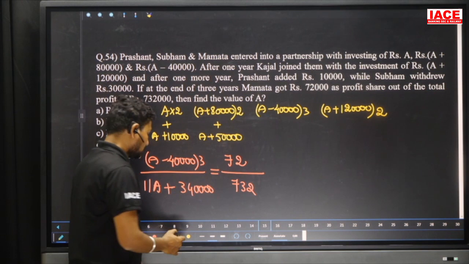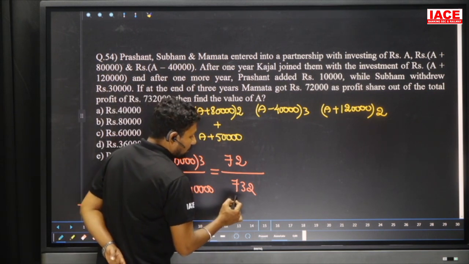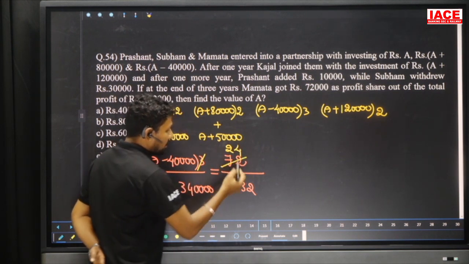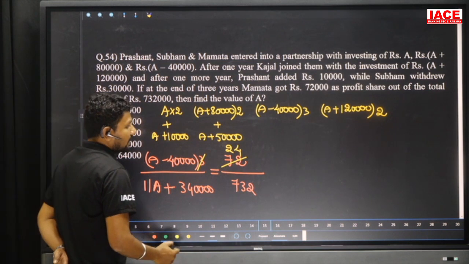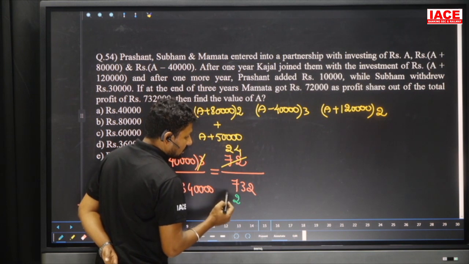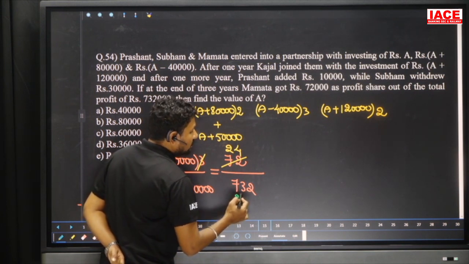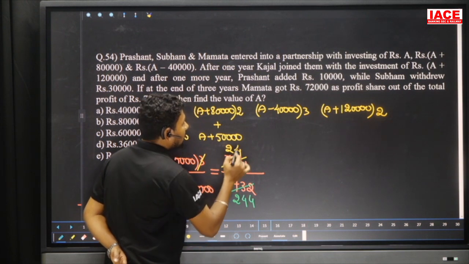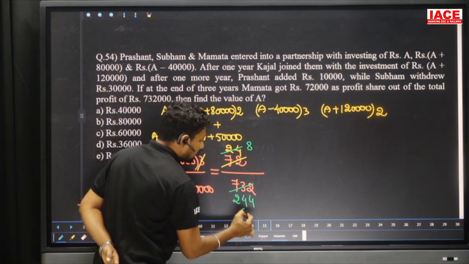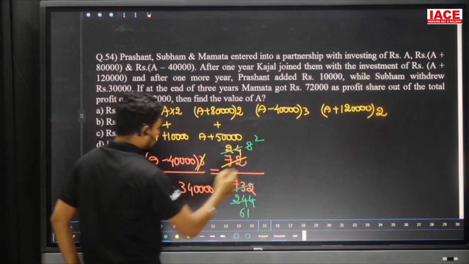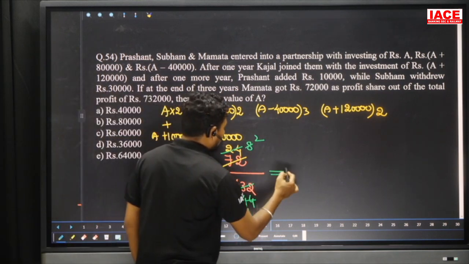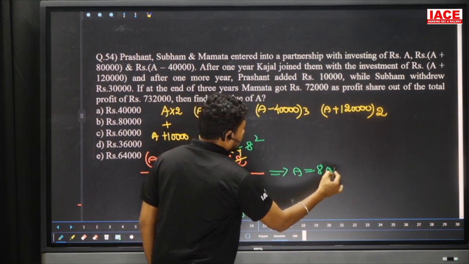So when you are solving this, we'll get the final answer for A. Just try to cancel the values to get the answer. So here 4 is cancelled with 3. Here 3, how many times? 3 8s are 24, and 24 and 732 we will try to cancel. 3 2s are 6. 3 2s are 6. Remaining value is 13. 3 4s are 12, and 3 8s are 24. And 8 and 244 again cancel with 4. 4 6s, 4 1s and 4 2s. And 2 will be multiplied here, 61 will be multiplied here, and you will get such a value. If you solve this overall value, you will get A equal to 80,000 as our answer here.